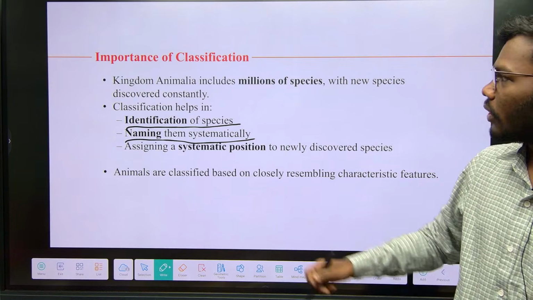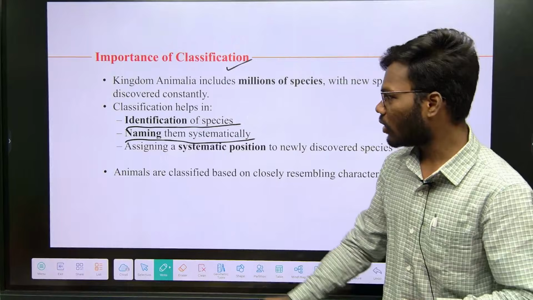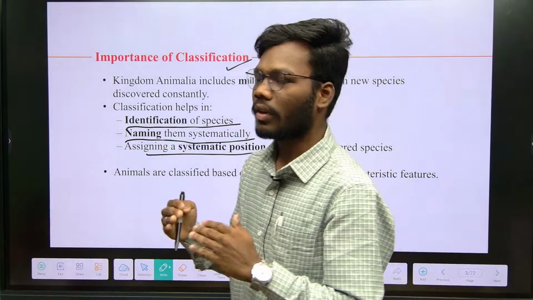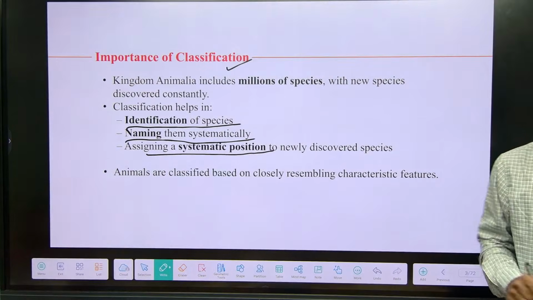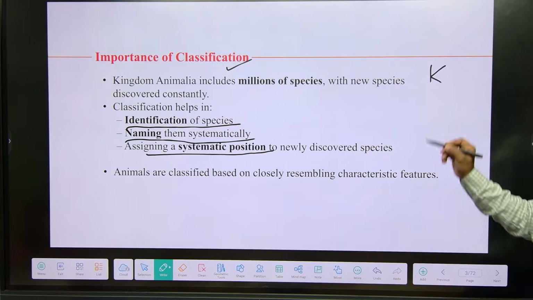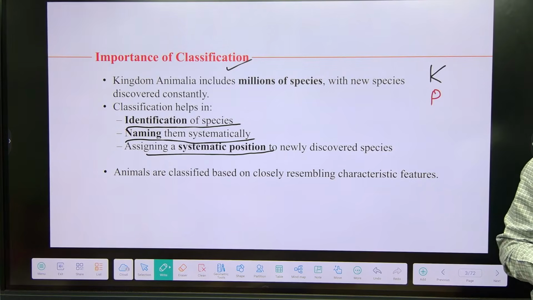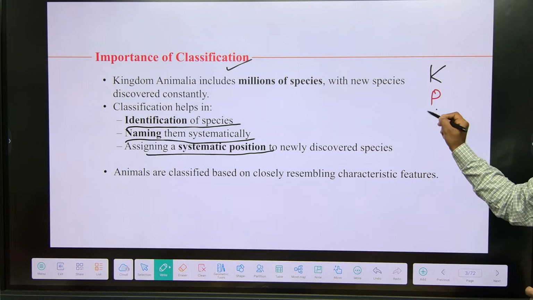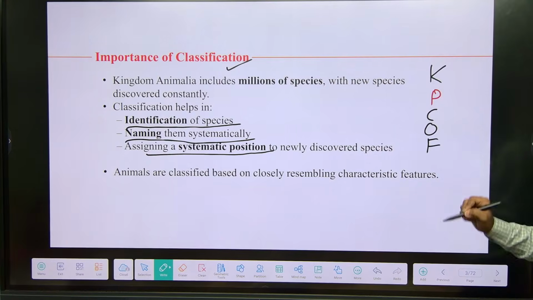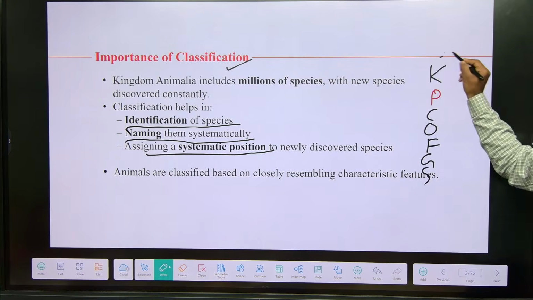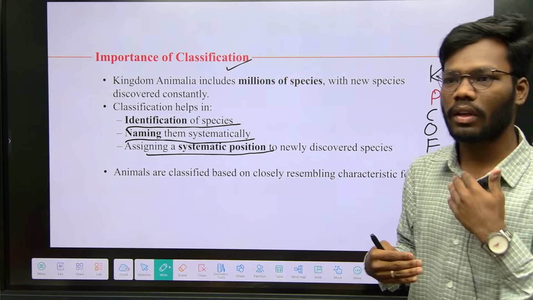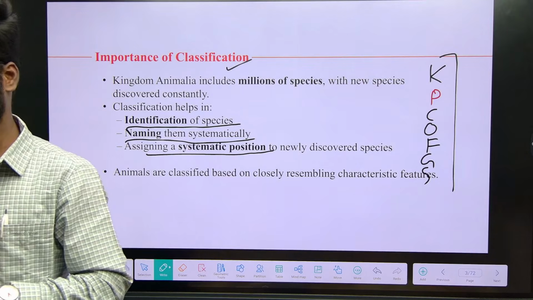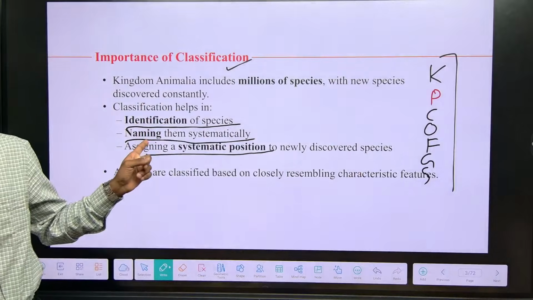For that also we need to study classification, and also we have to assign a systematic position to a particular organism. For example, we have 7 different kinds of categories, starting with the kingdom. The next one is phylum or division, division for plants and phylum for animal kingdom. Next, class, order, family, genus, species. These are the systematic positions that we apply to a particular animal to place it in the perfect position, right? For further things also we need to study classification.